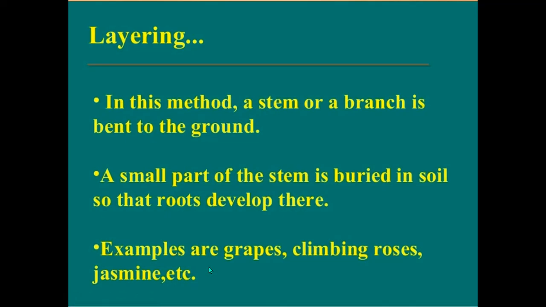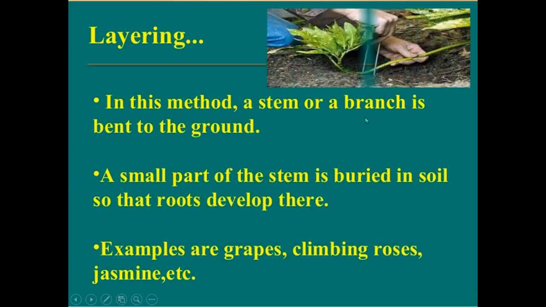What is meant by layering? In this method, a stem or a branch is bent to the ground. Here you can see the person bending a stem or branch of the plant to the ground. A small part of the stem is buried in the soil so that roots develop there and grow into a new plant.